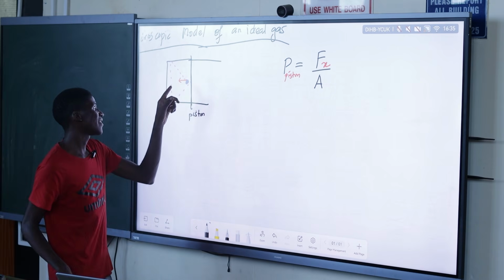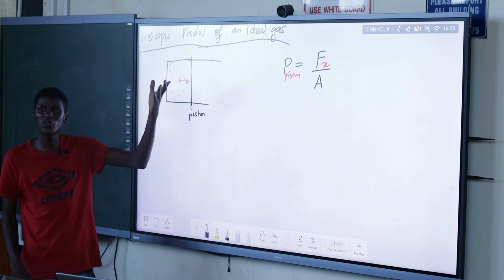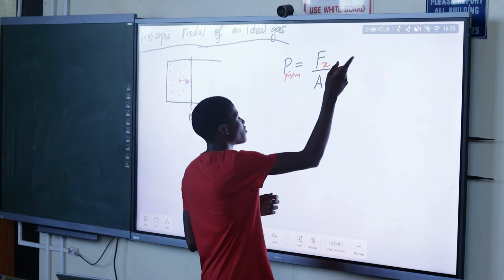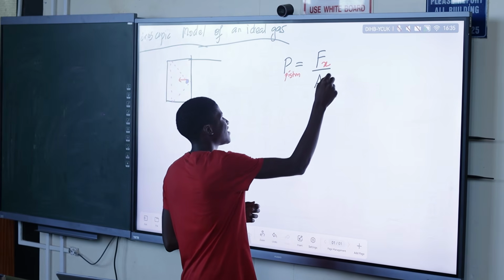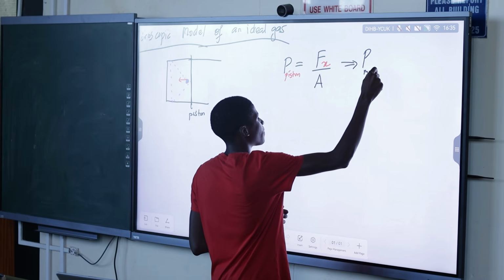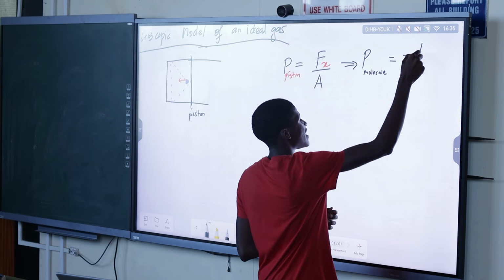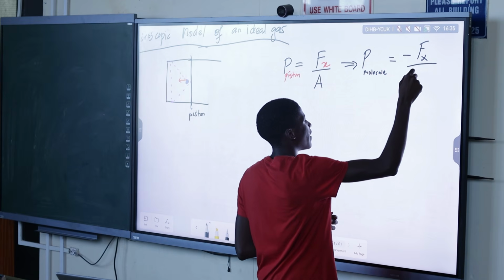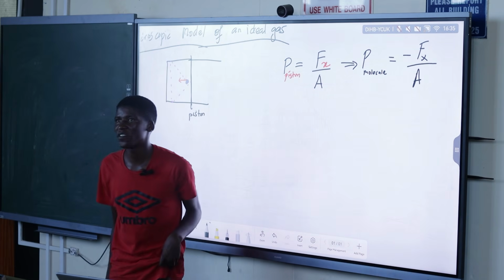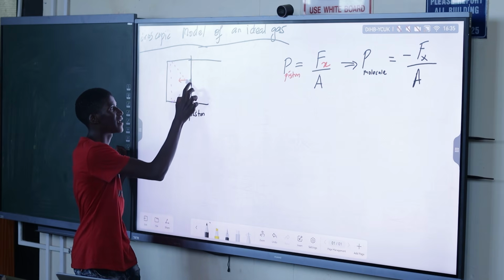So essentially, this particle is also experiencing a force from the piston. It means it also has force per unit area, which is going to be the pressure. So you can say this implies the pressure on this single gas particle will be given by negative Fx over A, the same area, because we're talking about the small area covered by this particle.